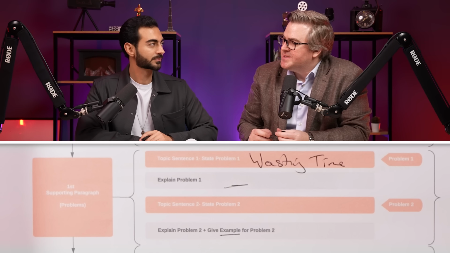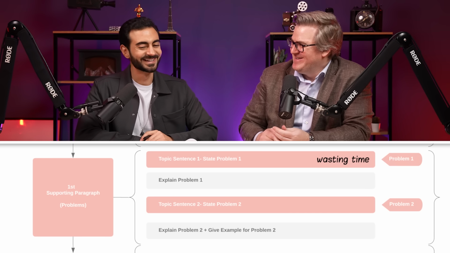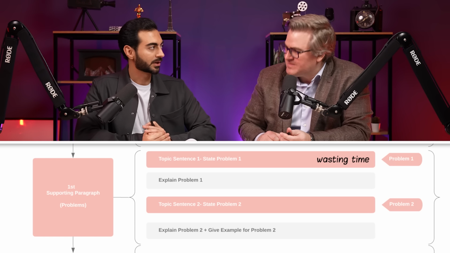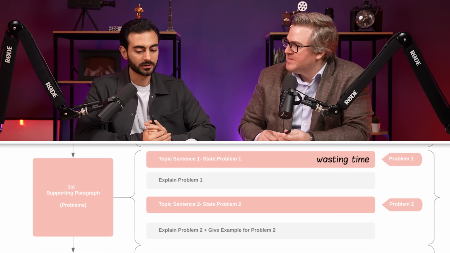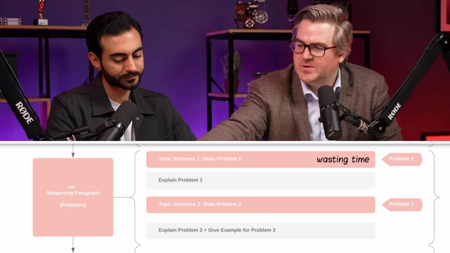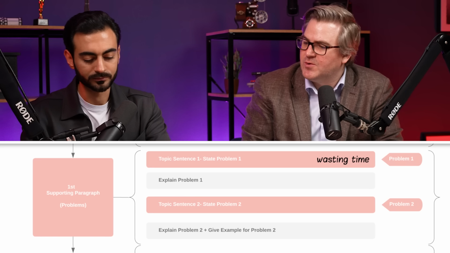Why do you think wasting time is a problem? Why can't they just sit in their cars and be happy? I think because it's less time for family, and it also increases stress levels. And it definitely lowers the quality of life. Okay, good. So if you put stress, family, quality of life in here, just quick notes.